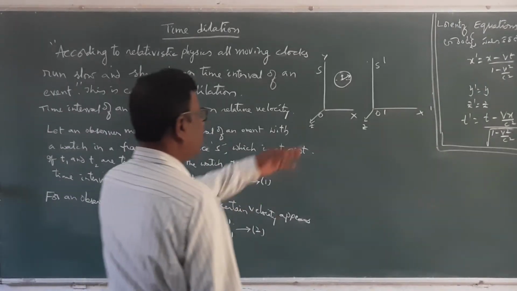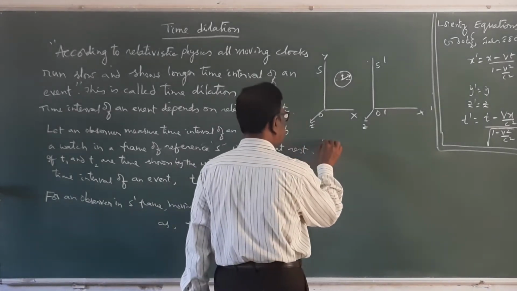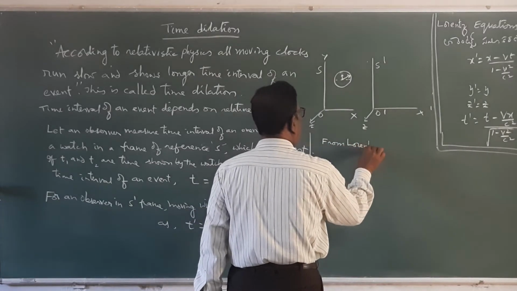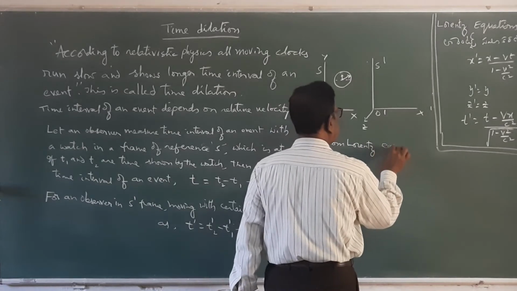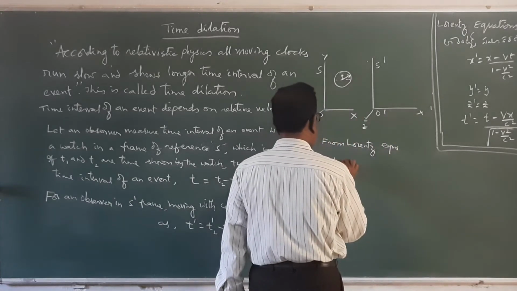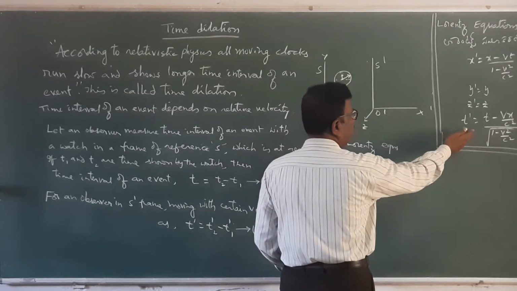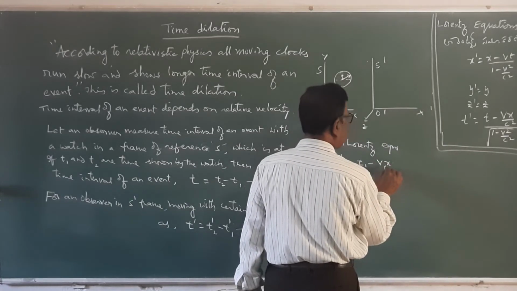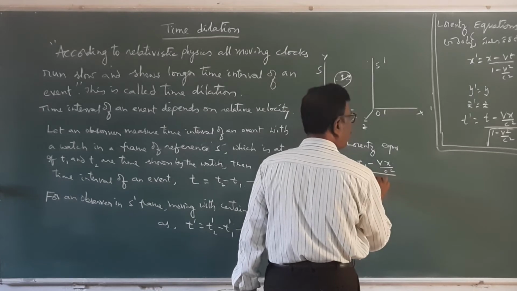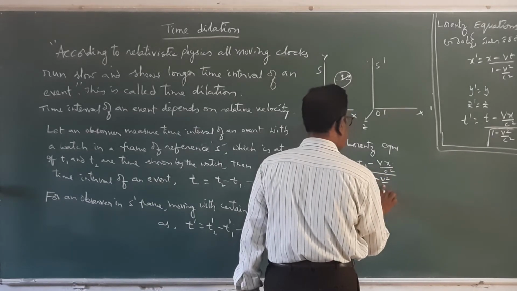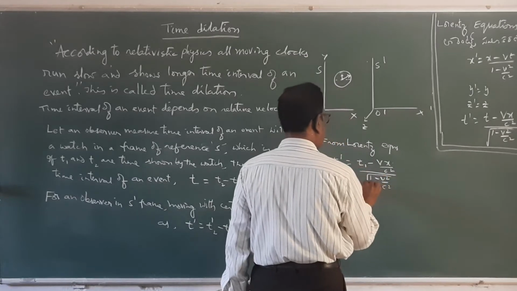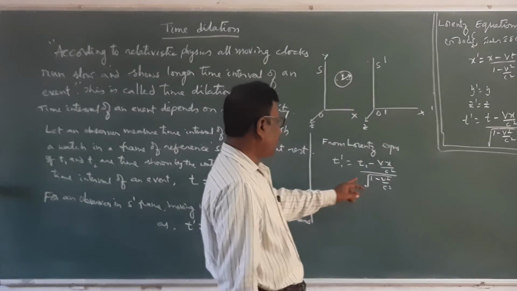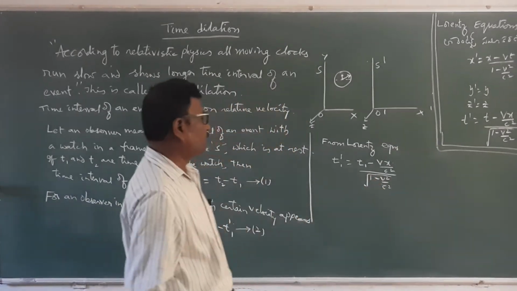Now, according to the Lorentz transformation equations, T1 dash is equal to T1 minus Vx by c square divided by the square root of 1 minus v square by c square.